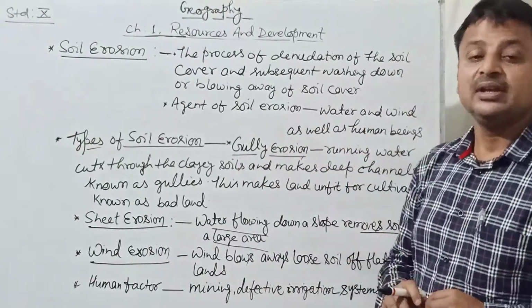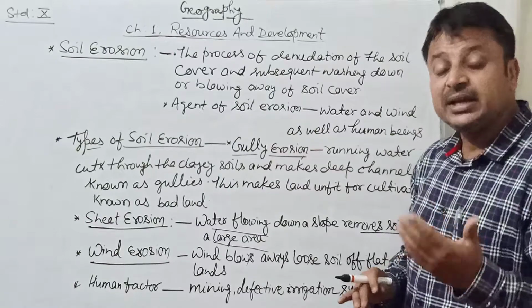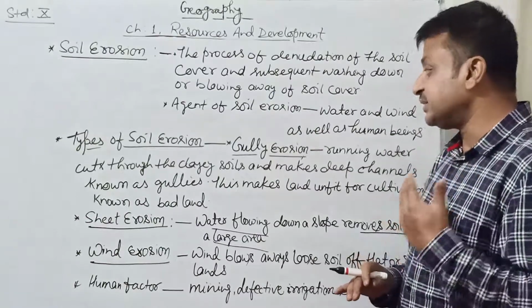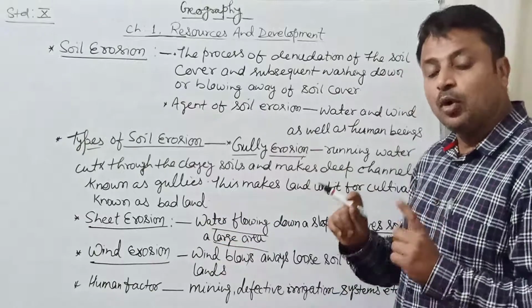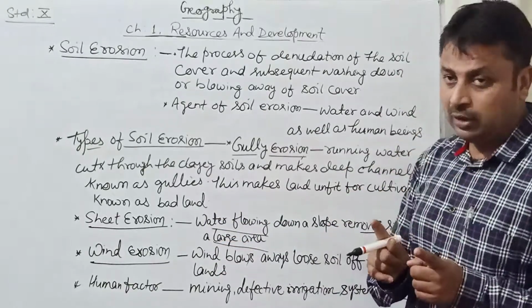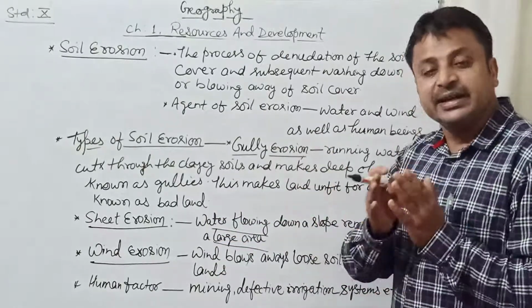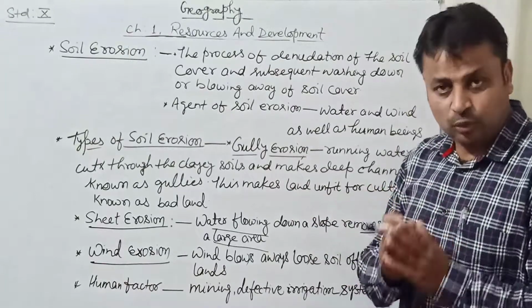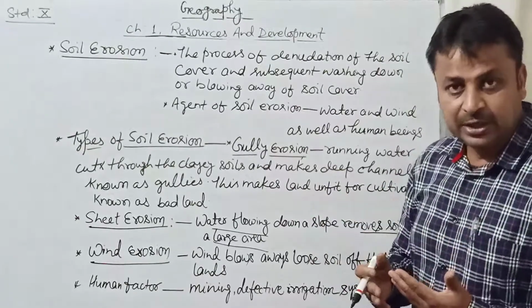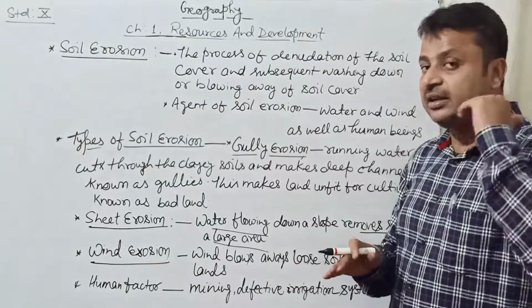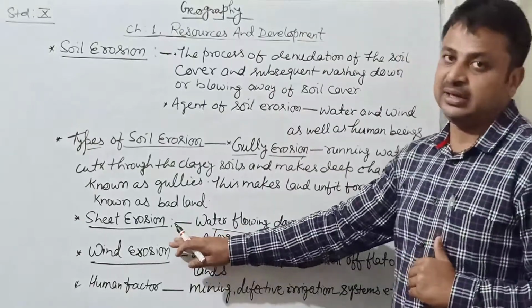So questions come in the examination. It is asking to differentiate between gully erosion and sheet erosion. Both are due to rainfall, but in gully erosion cracks appear in the soil and become deeper and deeper and emerge as a channel, but it is not in the hilly region. In the hilly region, sheet erosion occurs.